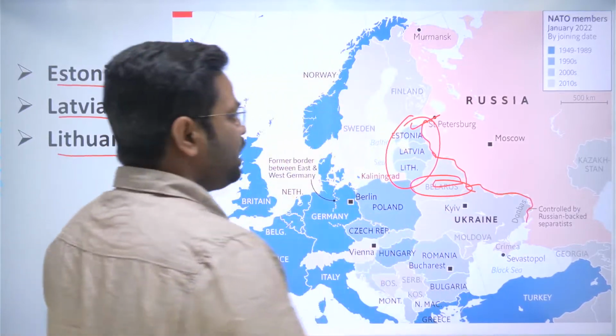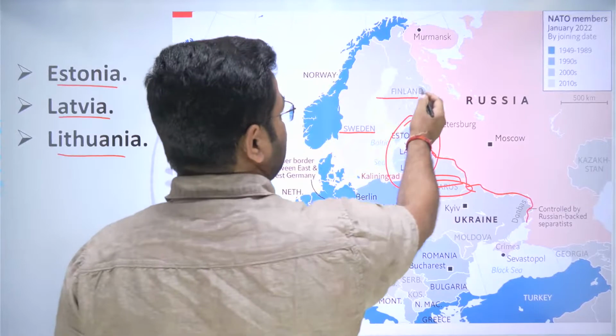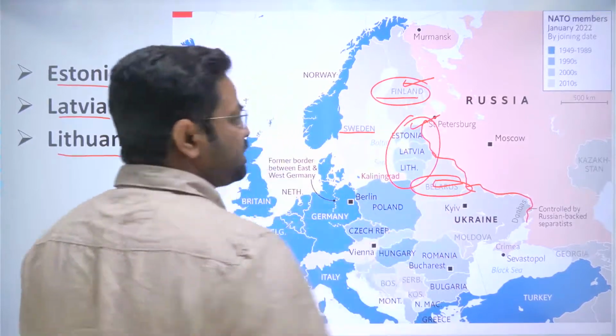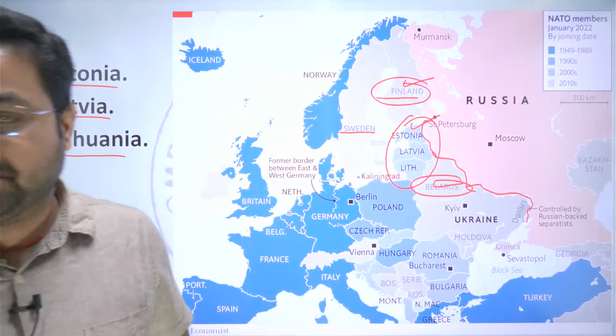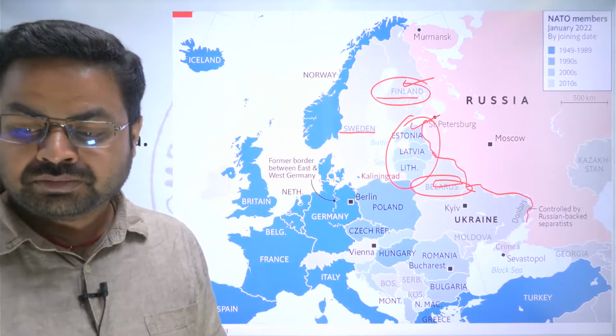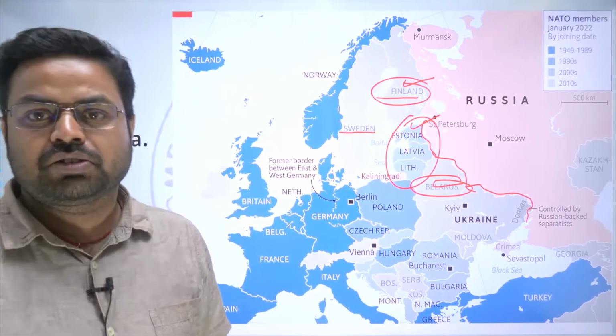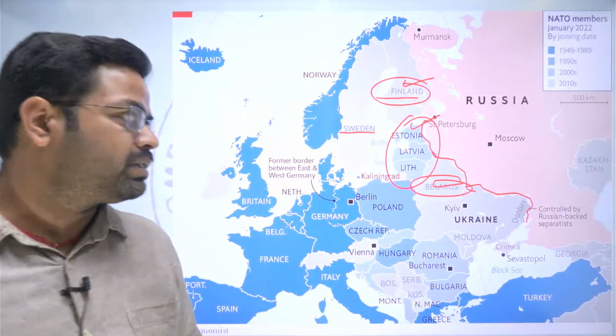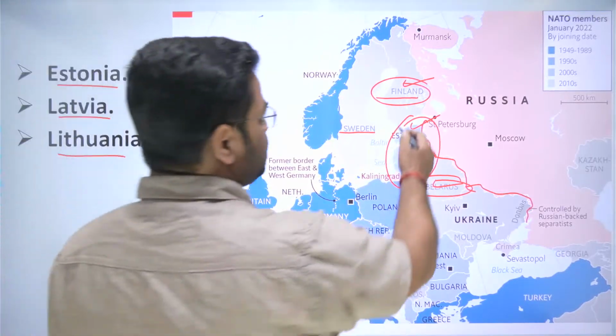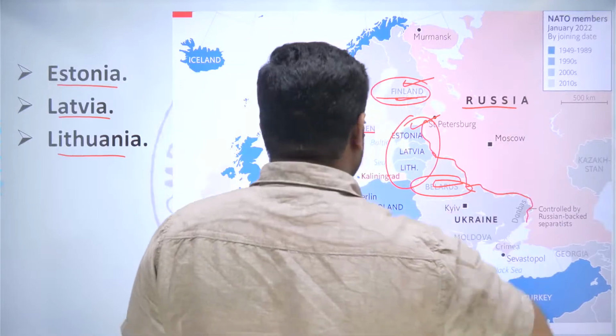Sweden and Finland have also been threatened by the Russian president that they should not attempt to join the NATO, otherwise they will also have to face the consequences. So this was a clear threat given to these countries by the Russian president.